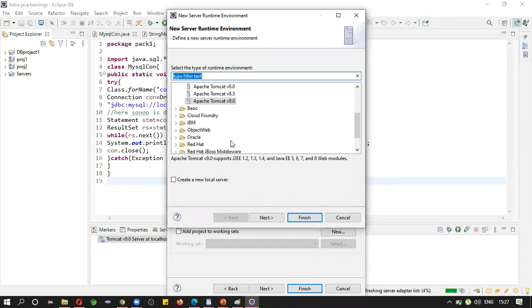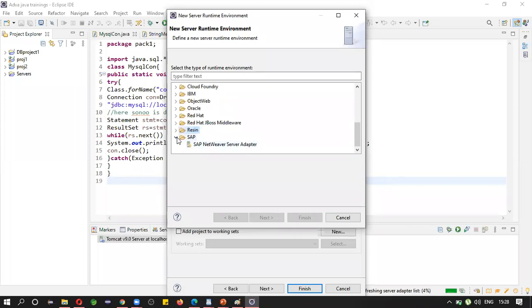Next you may see Jetty, all these are servers. Cloud Foundry, this is a server. IBM WebSphere, Oracle WebLogic server, Red Hat JBoss, OpenShift server, Resin.